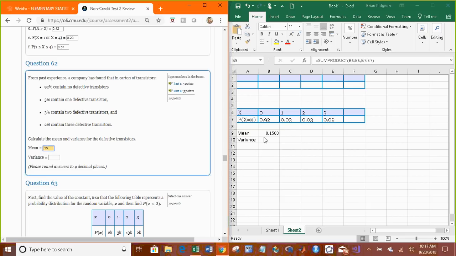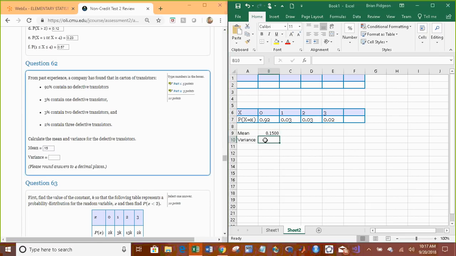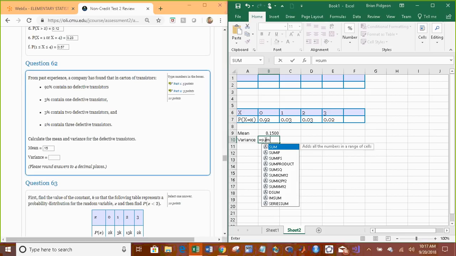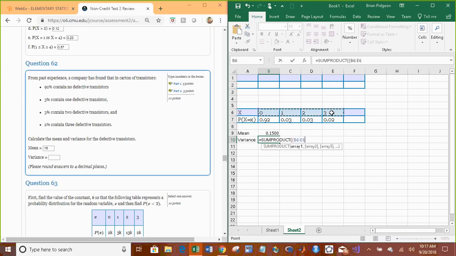So the variance. There are really 2 ways of finding the variance. I do it one way, and you saw it in the video. Your instructor might do it another way, but they both rely on the sum product formula. So all I do to find the variance is sum product, array 1. That's just a list of numbers, by the way. So start with a parentheses, add 1. To find the variance, one of the formulas says you take all of your x's and you subtract the mean. So highlight your x's and just do minus and click the mean. So it's all the x's minus the mean quantity squared, and you multiply that by the probability.